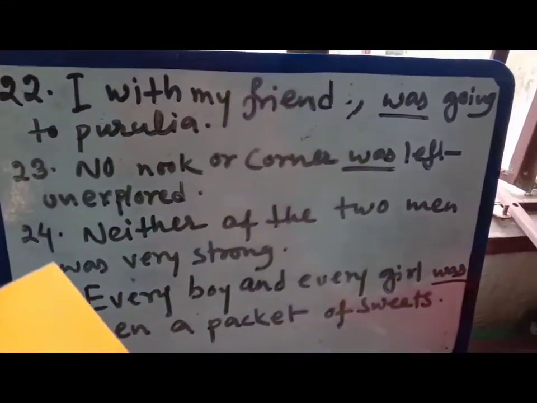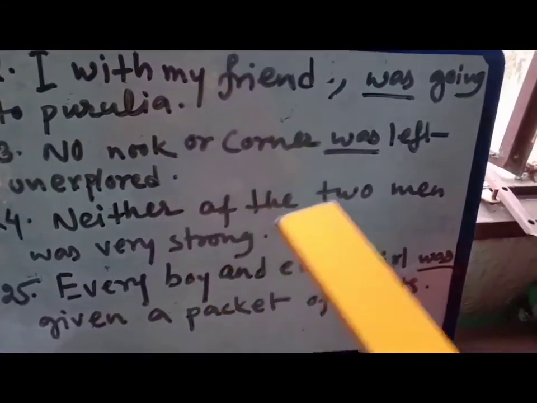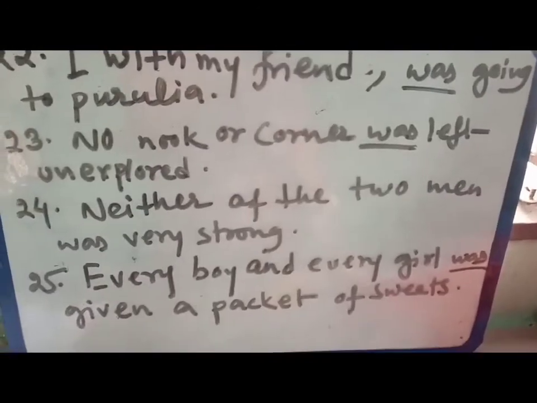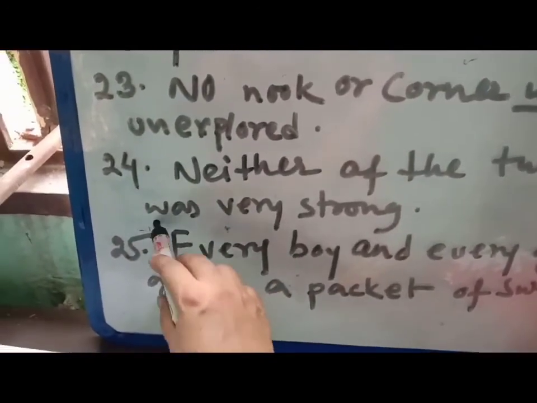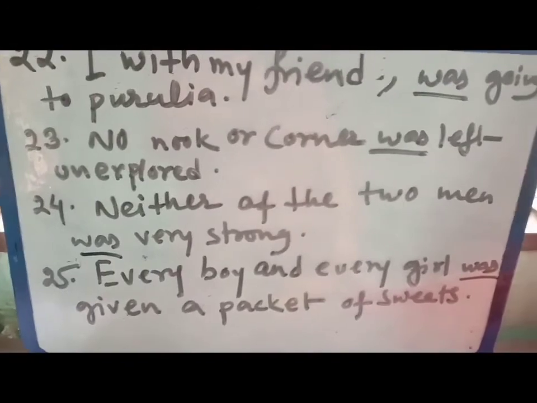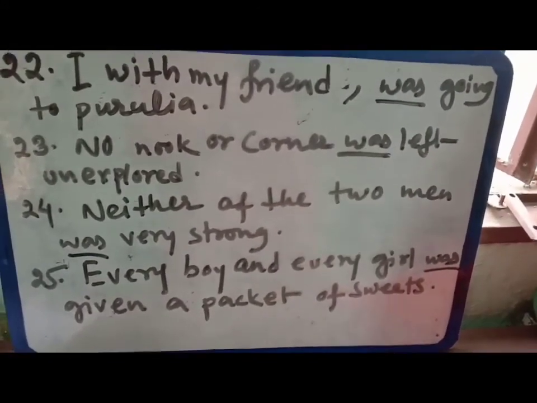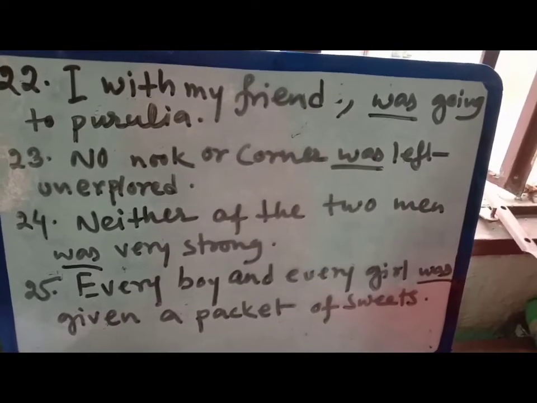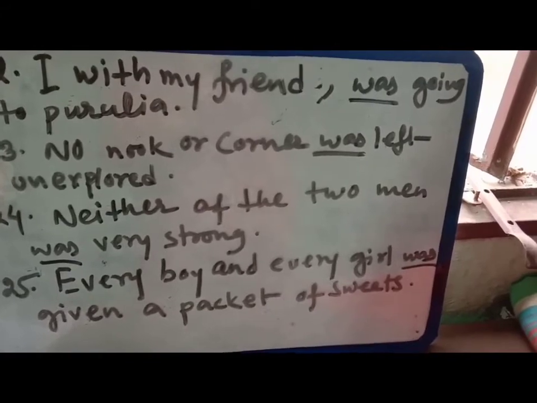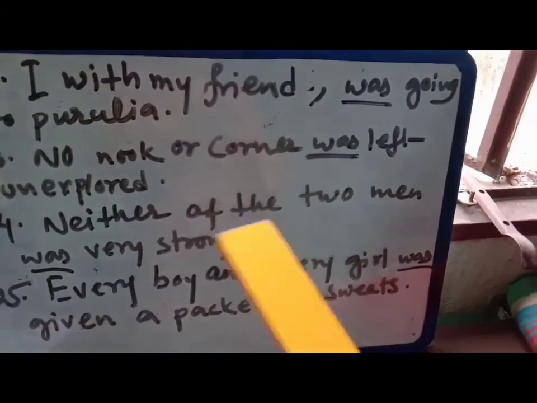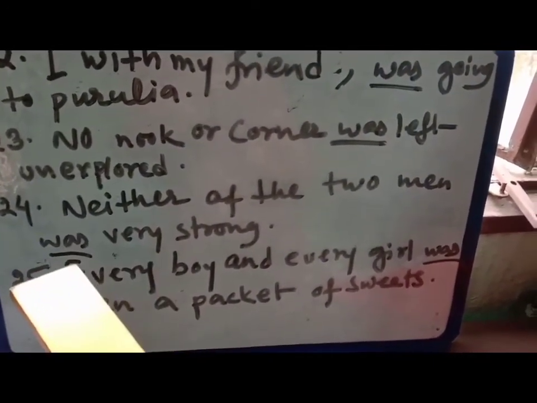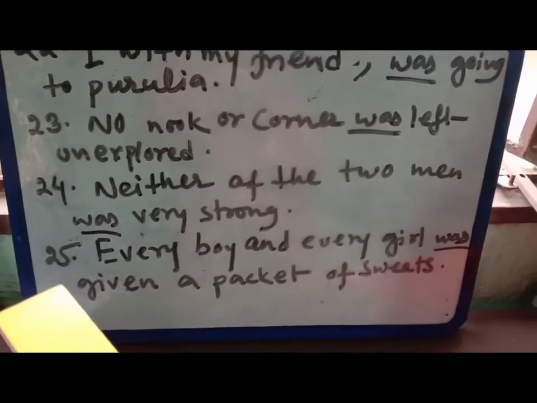Okay. Number 24. Neither of the two men was very strong. Here, the verb will be this one, that is was, and neither of the two men, here why have I put was? Here either, neither, each, everyone, many, you know this, these words are followed by a singular verb. Okay, so neither of the two men, though men, but as these words are followed by singular, so was.